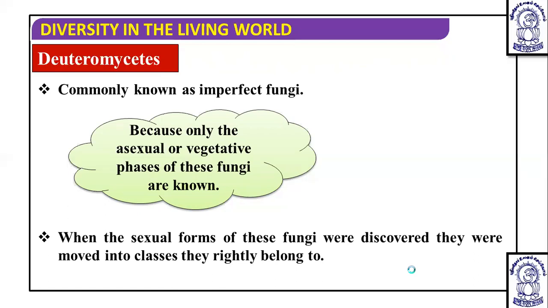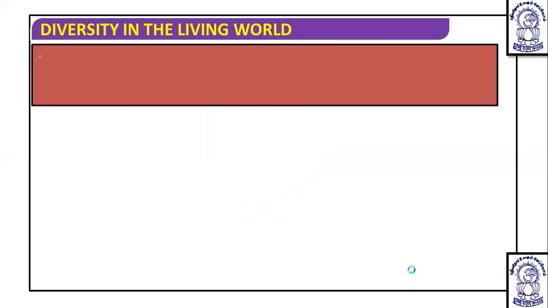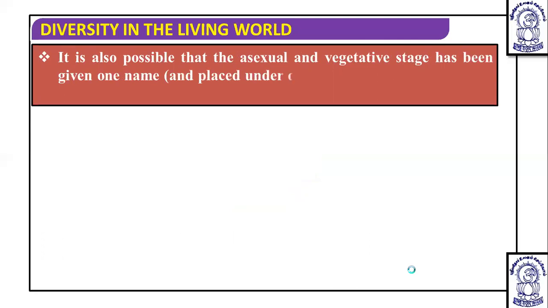And usually those classes are Ascomycetes or Basidiomycetes. So they will be moved out of the Deuteromycetes when sexual stages are discovered and kept in Ascomycetes and Basidiomycetes.